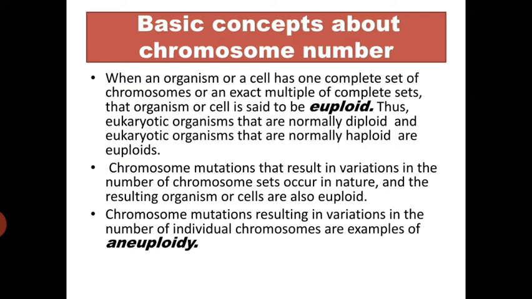Chromosome mutations that result in variation in the number of chromosome sets occur in nature, and the resulting organism or cell is also euploid. Chromosome mutations resulting in variation in the number of individual chromosomes are examples of aneuploidy. An aneuploid organism or cell has a chromosome number that is not an exact multiple of the haploid set of chromosomes. Both euploid and aneuploid variation affecting whole chromosomes are discussed in this video.